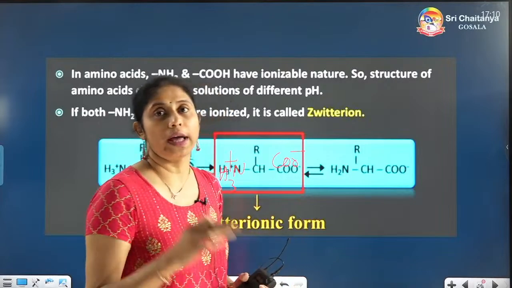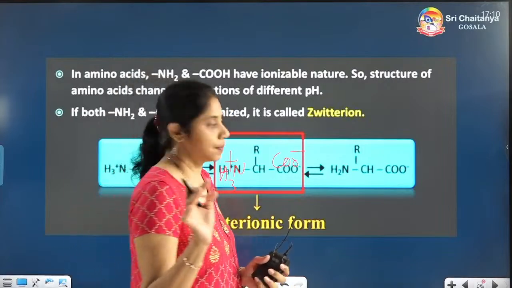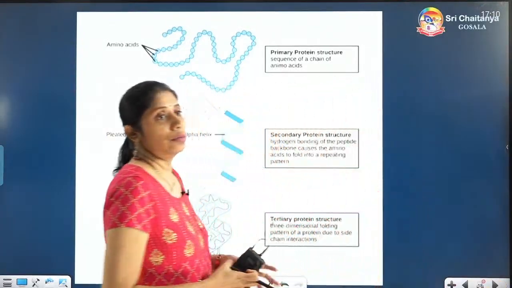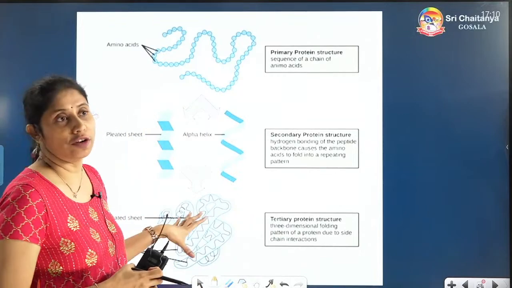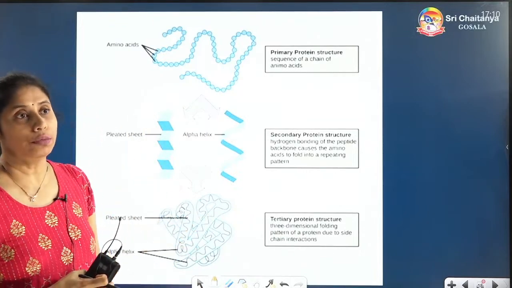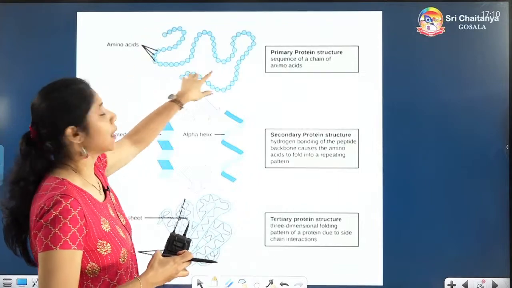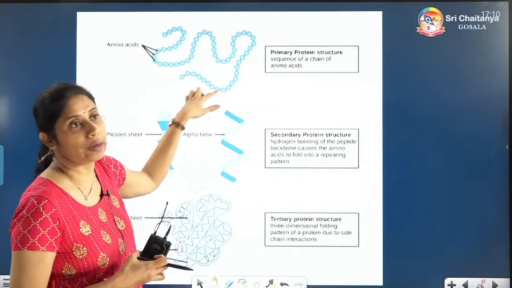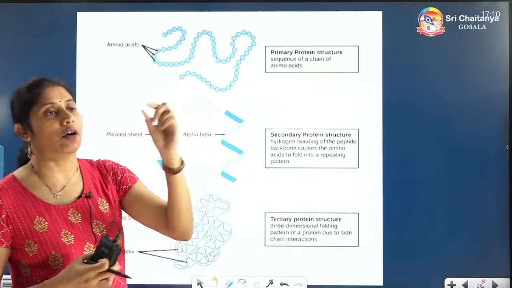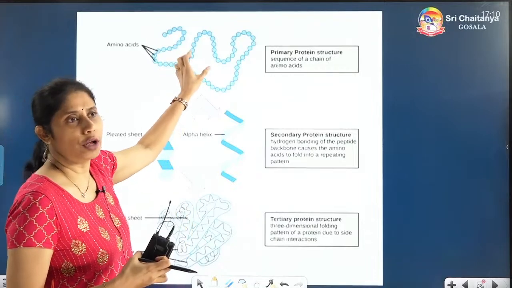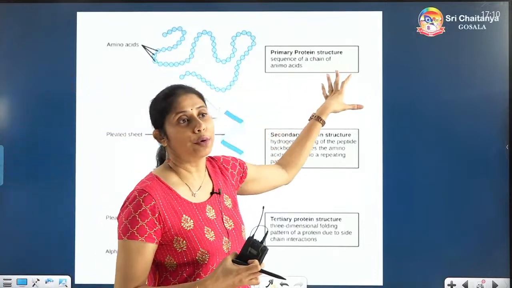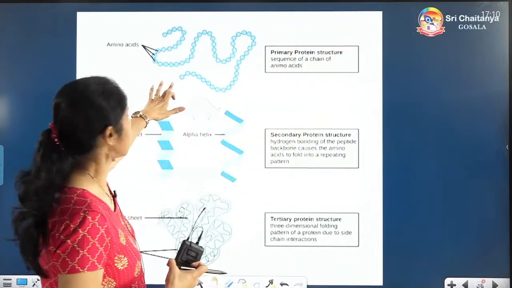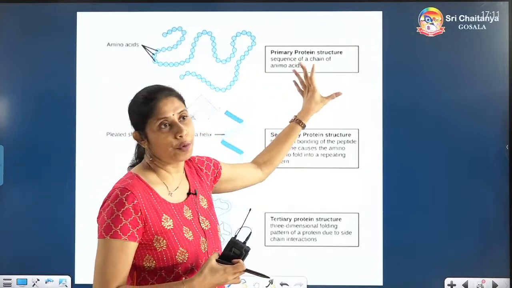I hope all of you understood. NH3 plus and COO minus. Now if amino acids are linked up in a chain form, it results in the protein, as I told you. All these dots are amino acids. Whatever rings I have shown you here, all of them are amino acids. This is the chain of amino acids. If it is like a linear chain or a pearl ball chain, it is a primary protein structure. If a chain of amino acids is simply like this, it is the primary structure of protein.